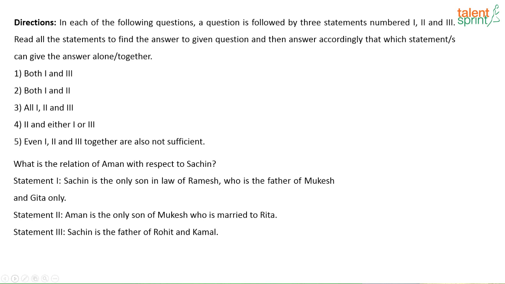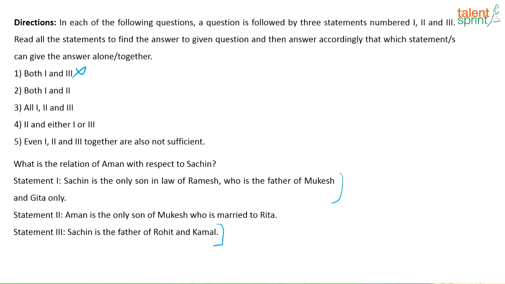What will be the answer here? Yes, Vidya has given the answer as 1 and 2. Good. Vinaya also says 1 and 2. See, the first statement says Sachin is the only son-in-law of Ramesh, who is the father of Mukesh and Geeta only. So basically the first statement talks only about Sachin, Ramesh, Mukesh, Geeta. So using the first statement alone I can't get the answer. Again, in the third statement they are talking about Sachin, Rohit, Kamal. Aman is not even mentioned. So even if I combine statements 1 and 3, I am definitely not going to get the answer.